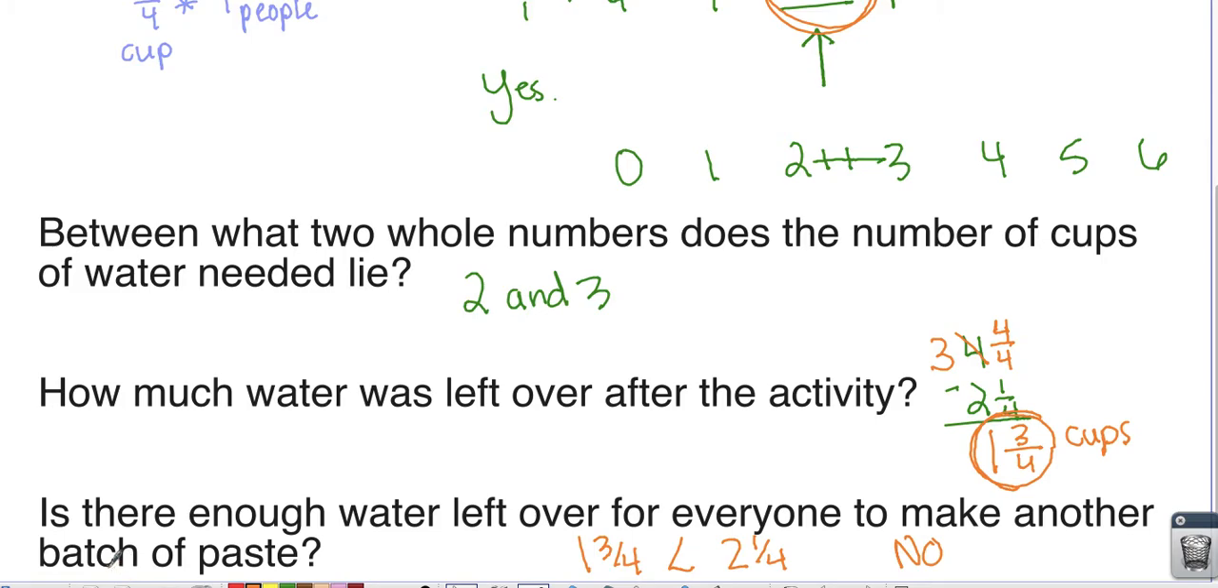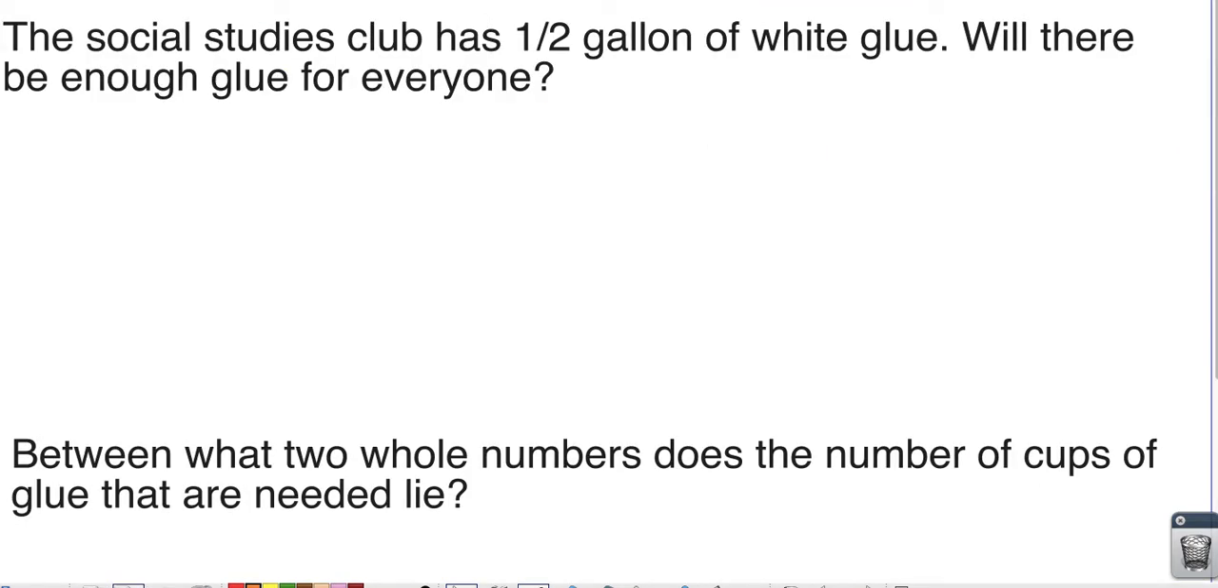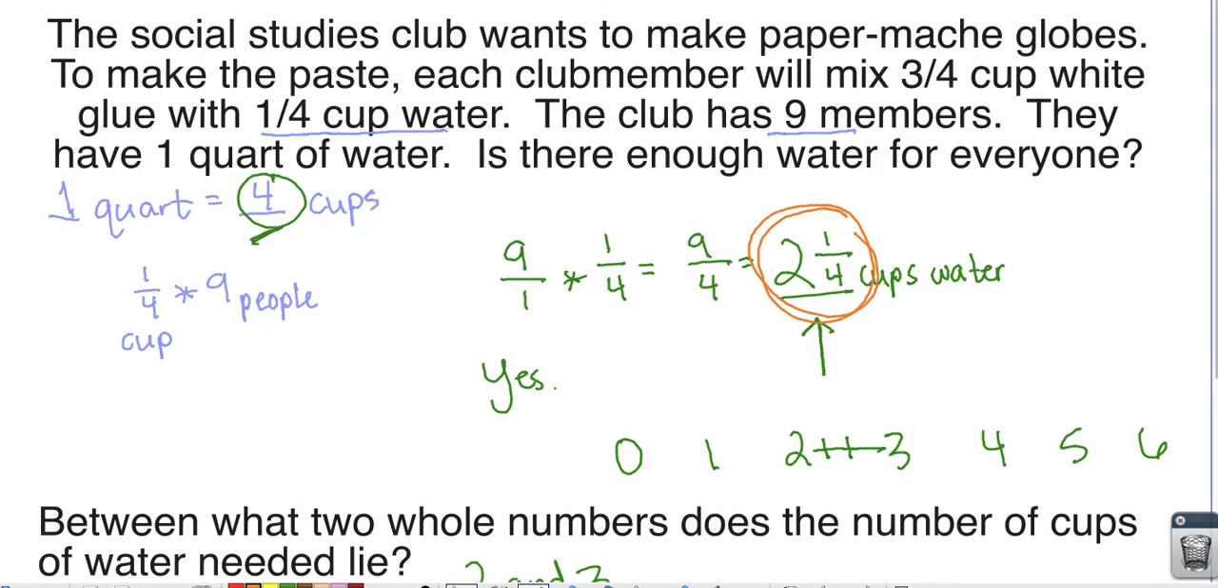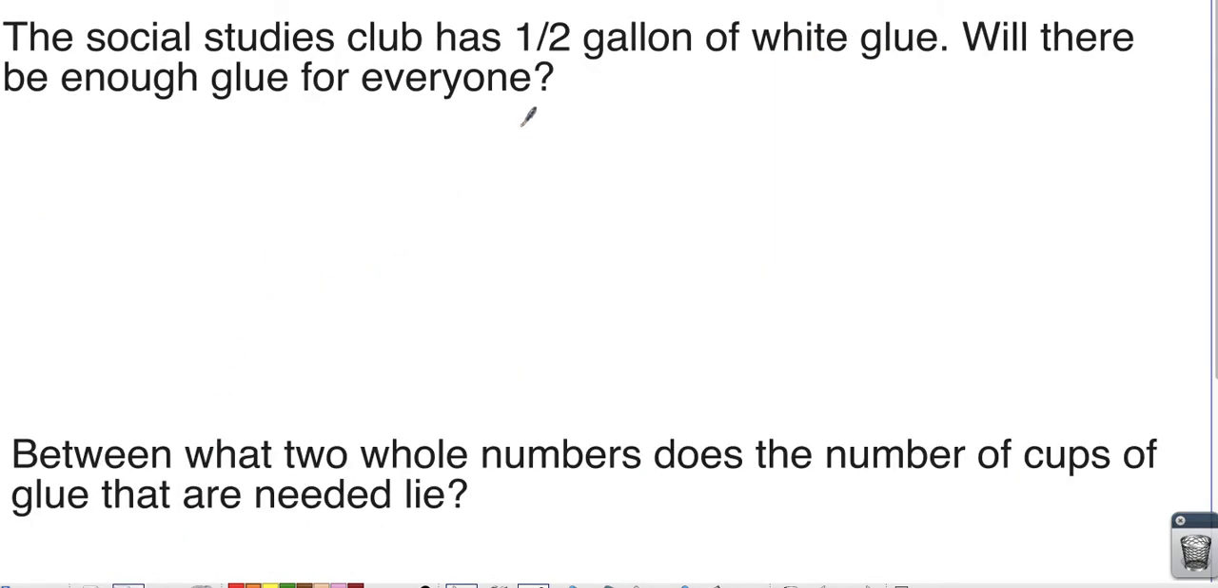Let's practice another problem. Now we're going to talk about the glue. So the Social Studies Club has 1/2 gallon of white glue. Will there be enough glue for everyone? Let's go back here. Each club member needs 3/4 cup of glue, and there's 9 club members, right? 3/4 cup, 9 members. So this problem that I'm going to do is 3/4 cups times 9 members. But my question says that we have half a gallon.